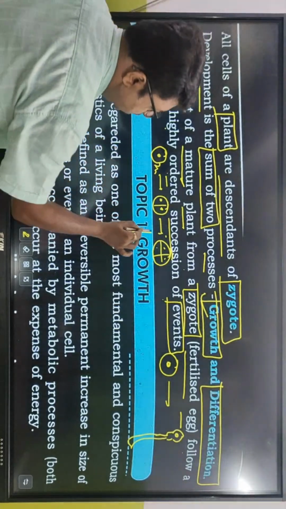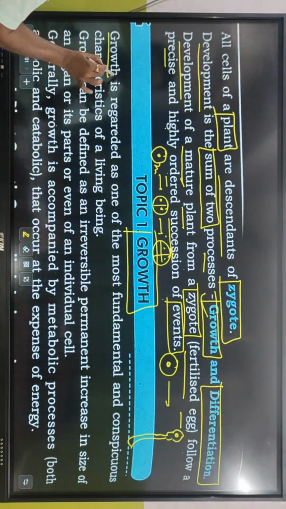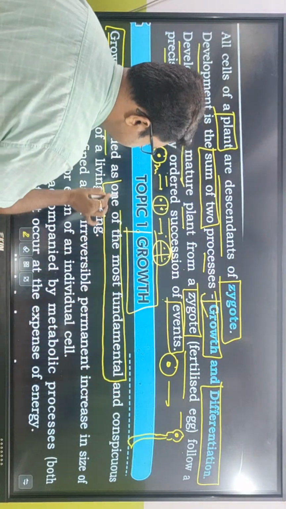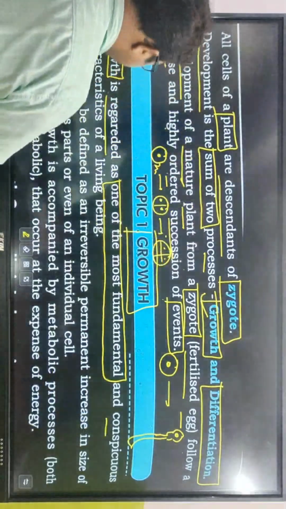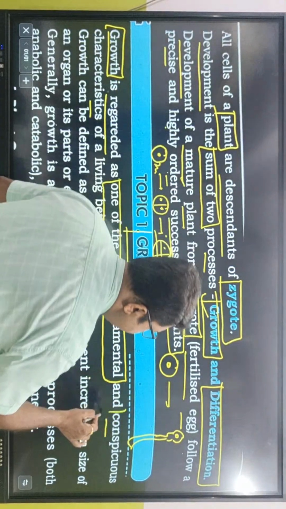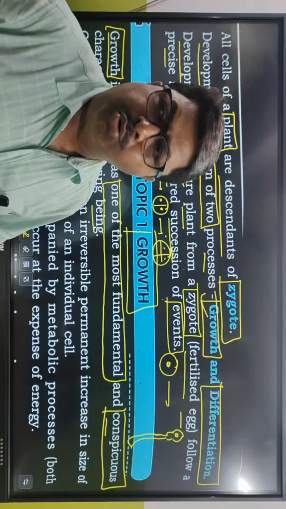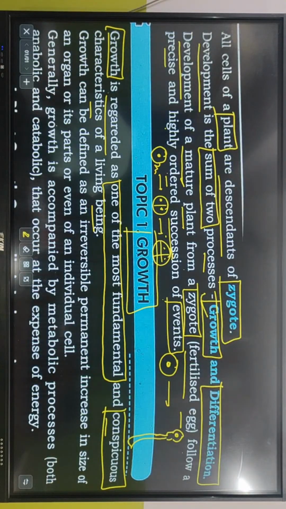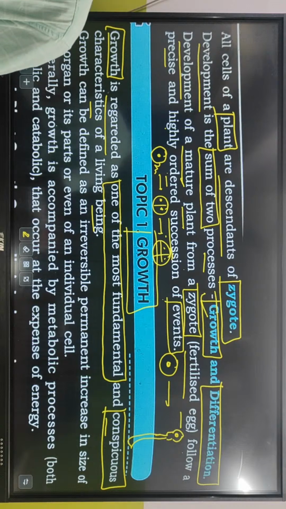So let us start with the first one, called growth. Growth is regarded as one of the most fundamental and conspicuous characteristics of a living being. What is conspicuous? Completely clear. You can see that growth has occurred. It is not that growth happens inside and you cannot see it. Conspicuous means clear, so if growth occurs, you can easily see it and understand that growth has taken place.